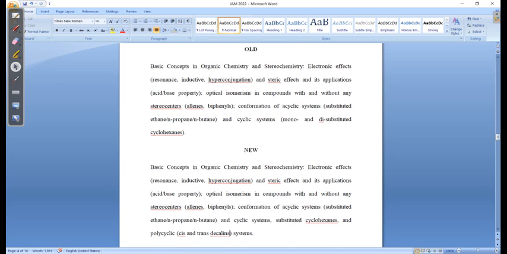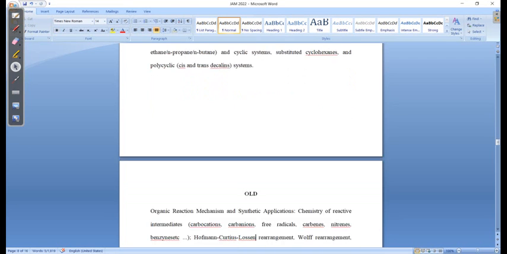If you haven't learned these things, you can search the Decalin systems, Decalin stereochemistry by Tetrahedron Chemistry Classes, then you will find the results. So this is something very important. You need to learn the stereochemistry of the Decalin system. Rest all things are quite the same. So this is something very important which you should know. So this is included. And after that, reaction mechanism.